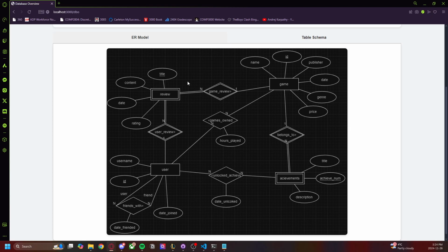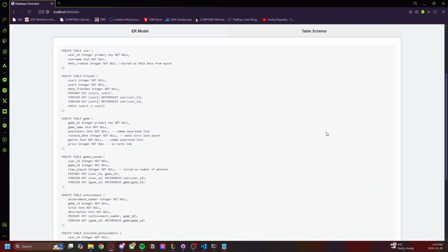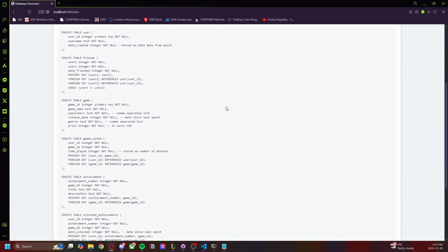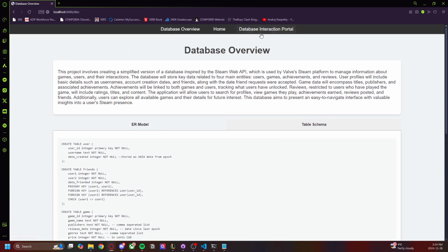The different primary attributes can be seen listed here on the different entities, as well as all the different attributes that give the different fields and usefulness to this database of the information that I am storing. If I jump to this other tab here, we can see the table schema, which is pretty much a direct mapping of the ER model, and it's just put here for ease of viewing.